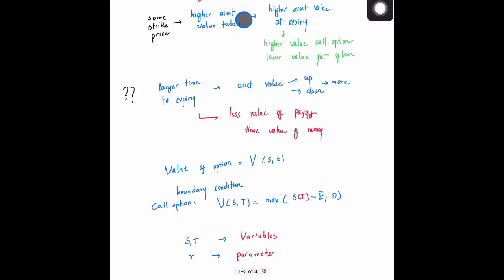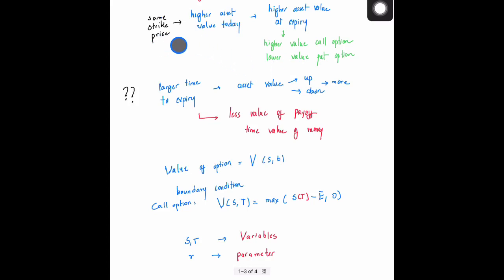Okay, so this thing that I have written was for a call option. If it is having a higher asset value today, you would be expecting that it will be having a higher asset value at expiry. Okay, so this is something that you'll be expecting for a call option.